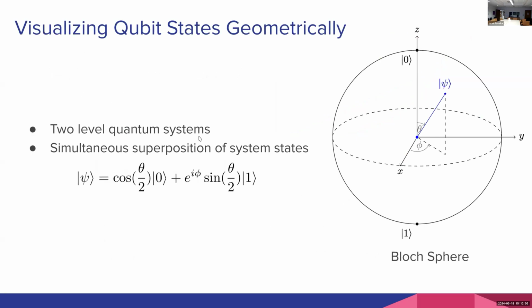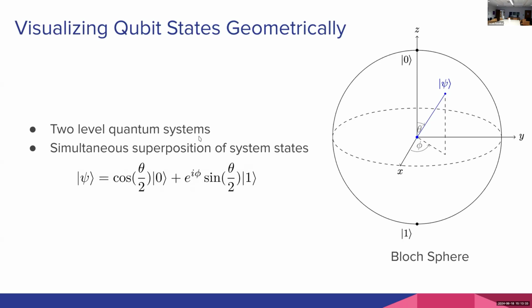So what we can do is visualize these qubit states geometrically. This is called the Bloch sphere. This is just a handy tool for visualizing the state of a single qubit. We've talked about what a qubit is: a qubit is simply a two-level quantum system. What the quantumness does is it tells us that we can have a simultaneous superposition of the state in multiple possible states. It's not just going to be in state 0 or state 1, like a classical bit would be, but in fact it can be in any linear combination of state 0 and state 1, up to a complex phase as well.